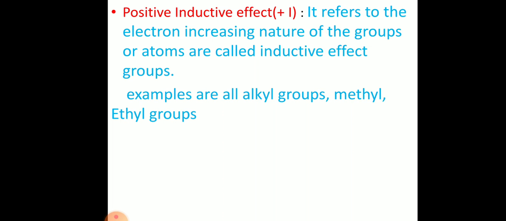Alkyl groups means methyl, ethyl, isopropyl, tertiary butyl, neopentyl. All these groups act as plus I effect groups. Methyl CH3, ethyl group C2H5, C3H7, like that every alkyl group you take acts as a plus I effect group. They increase the electron density of the molecule. They push the electron density towards the molecule.